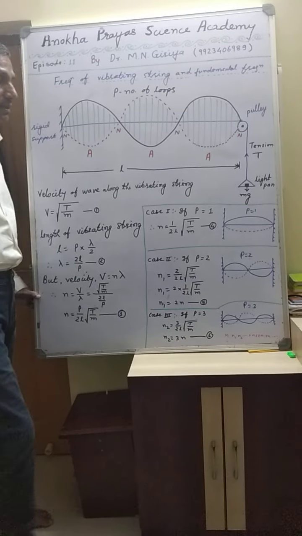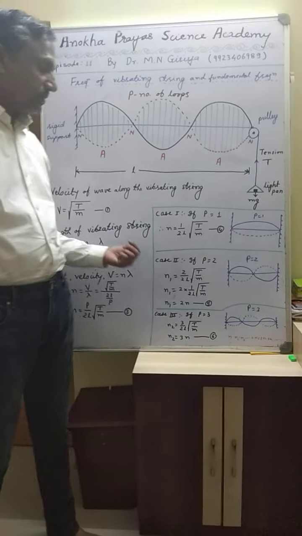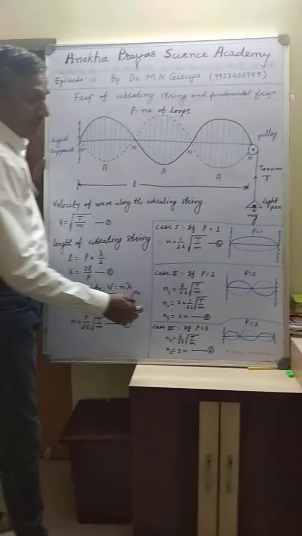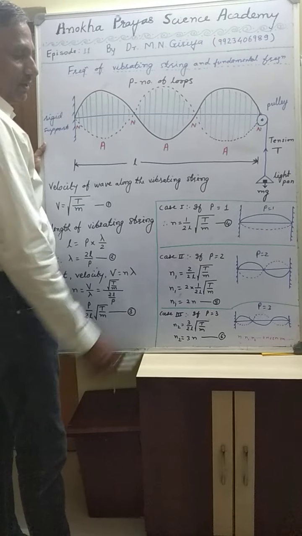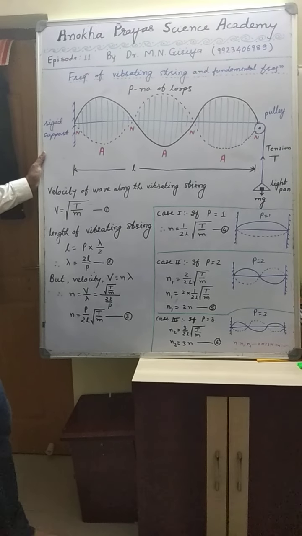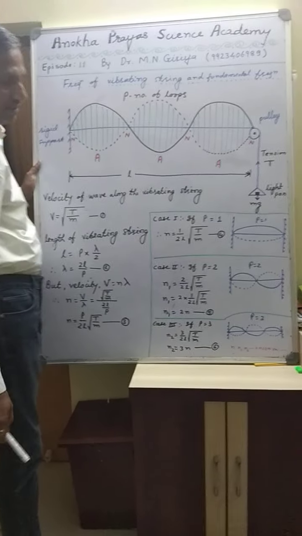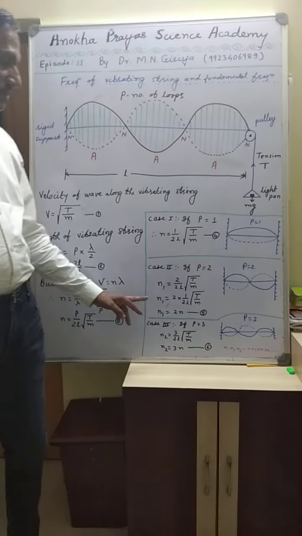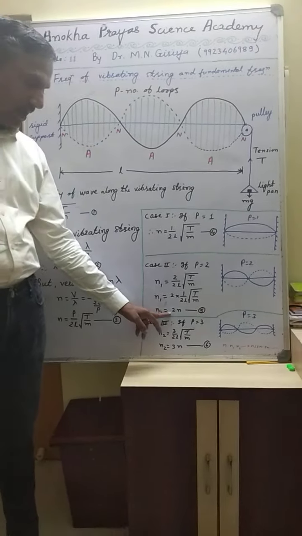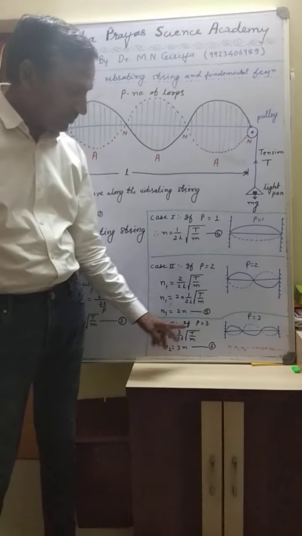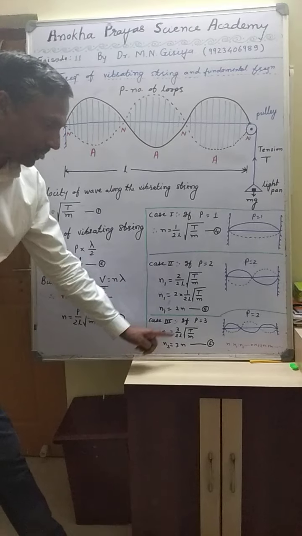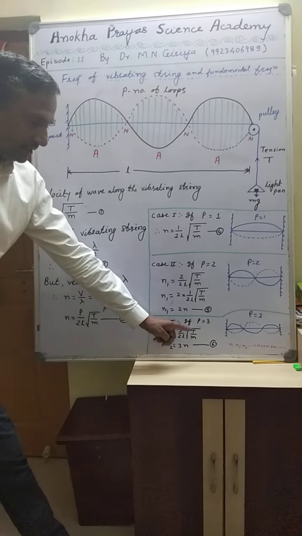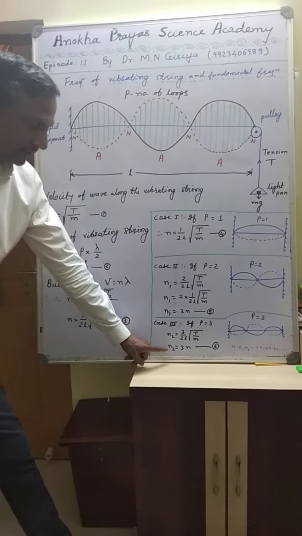And in this case the wire vibrates with two loops. So this is the first overtone of a vibrating string. This is the expression for frequency of the first overtone, and this mode of vibration is called the second harmonic and first overtone. Now if the wire vibrates with three loops, then N2 is equal to 3 upon twice L under root of T by M. When we substitute the value of 1 upon twice L under root of T by M is equal to N, then N2 is equal to 3N.